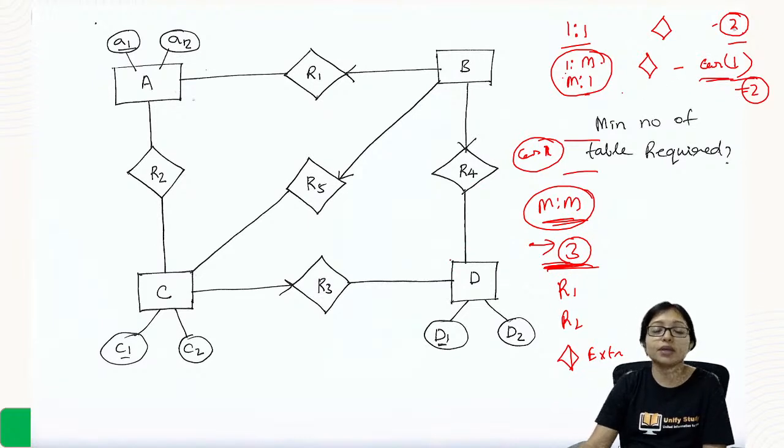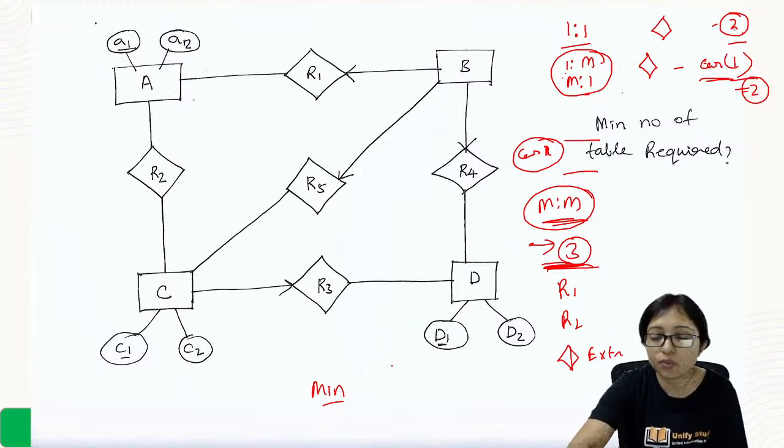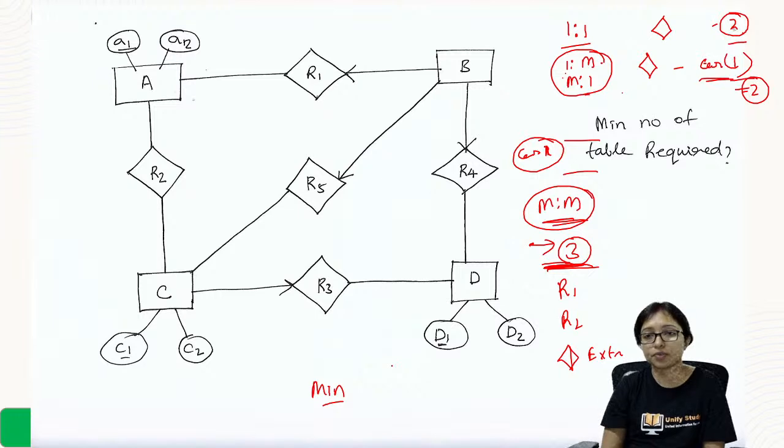So now tell me, in this diagram, what will be the minimum number of tables required? Questions on the minimum number required are coming from here. What will be the minimum number required here? Tell me.